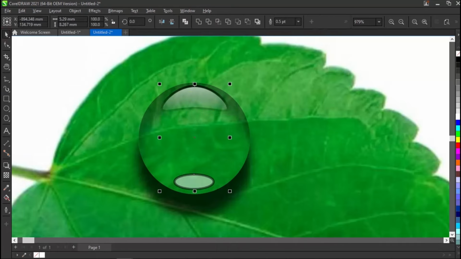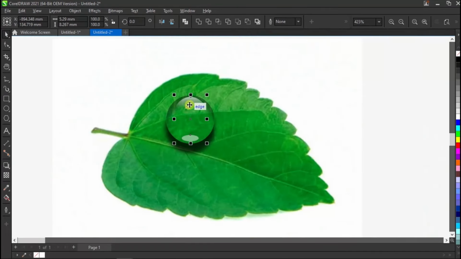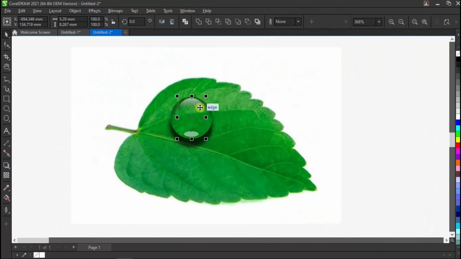Select both of these and remove their outlines. And that's it, your water drop shadow effect is ready. Now group the whole design.